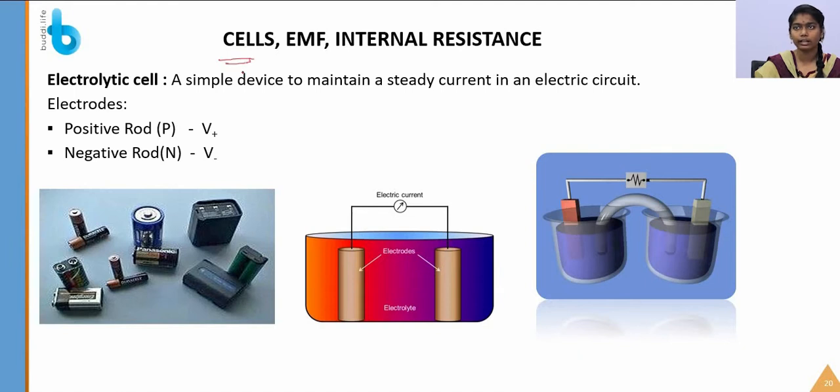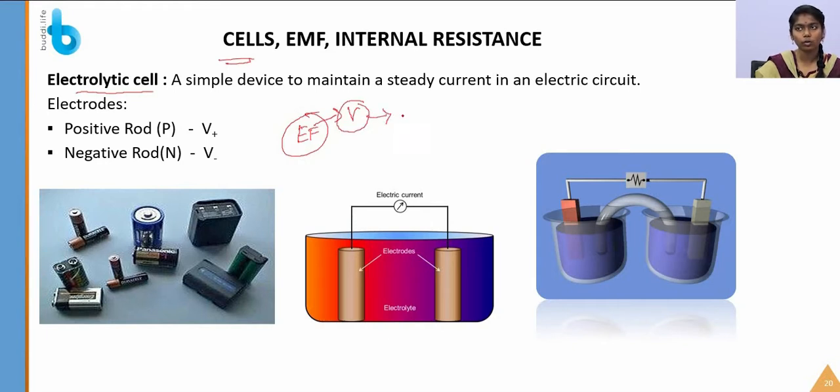So let's define a cell. Here we are going to learn about the electrolytic cell. This is a simple device to maintain a steady current in an electric circuit. Already we have seen, to maintain a steady electric current, steady electric field, you have to produce a voltage, that is a potential difference across the conductor.